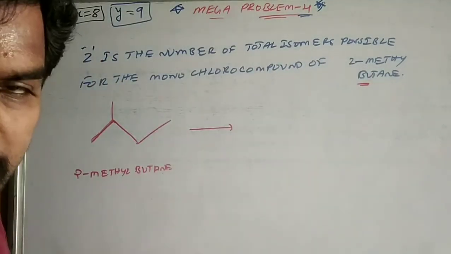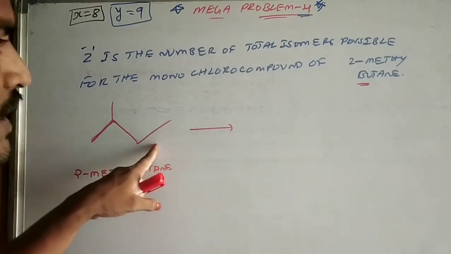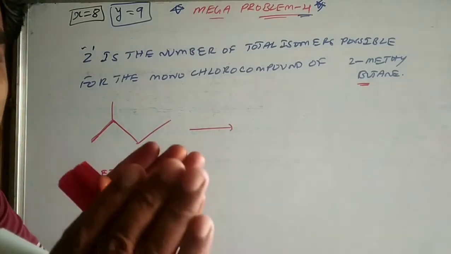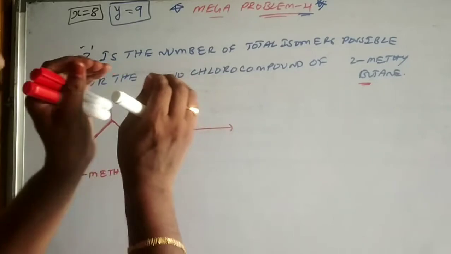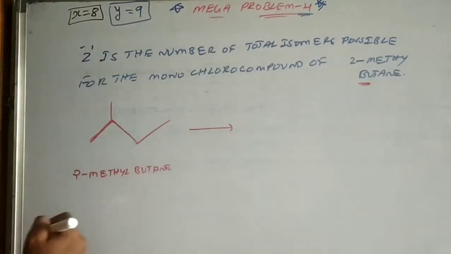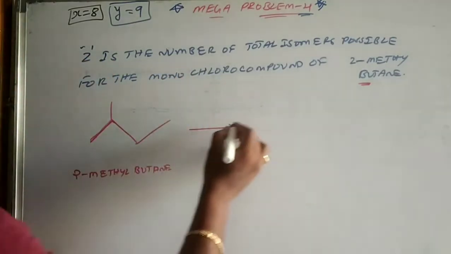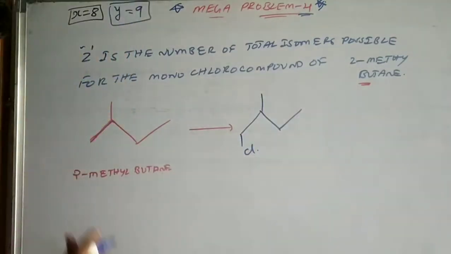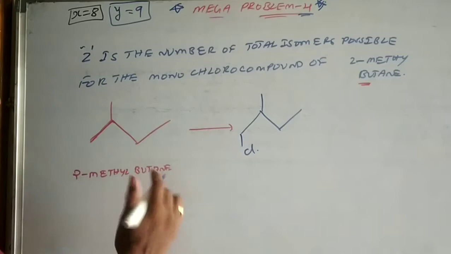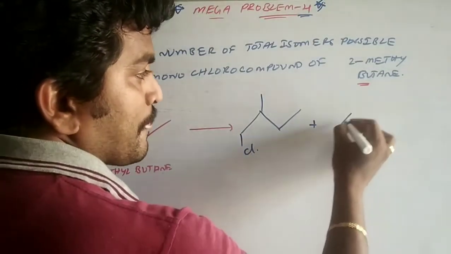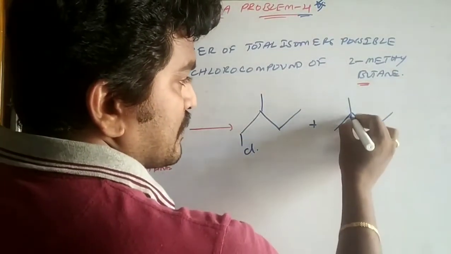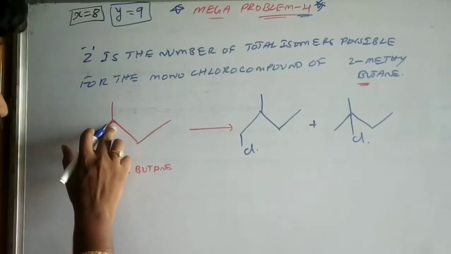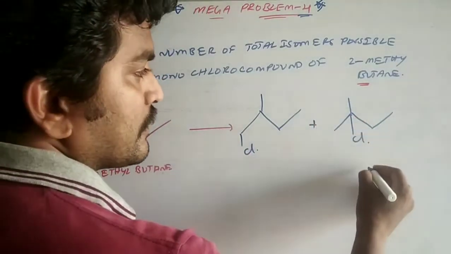To identify the possible compounds in monochlorination, you have to see the possible points of attack of chlorine. It can attack on the first position, so you will get this compound. It can attack on the second position, this is the second carbon, so you will get this compound.